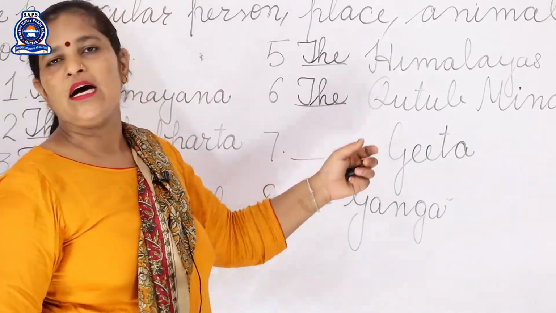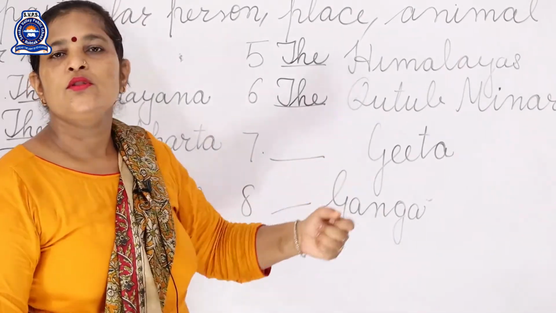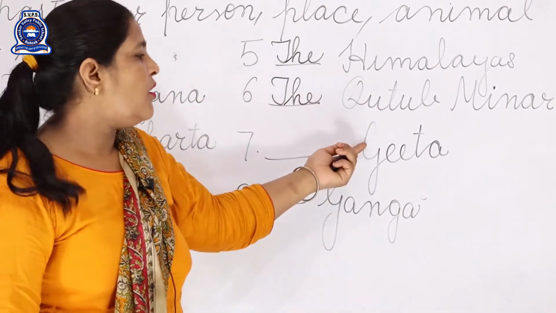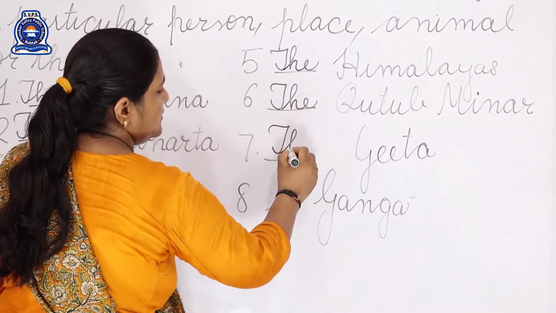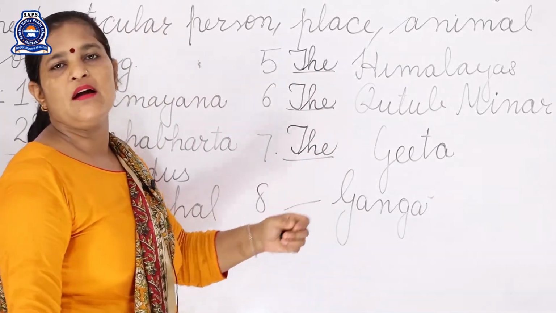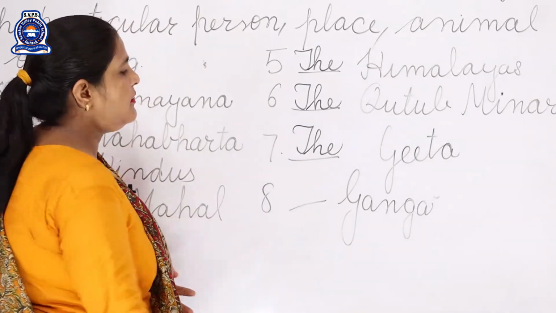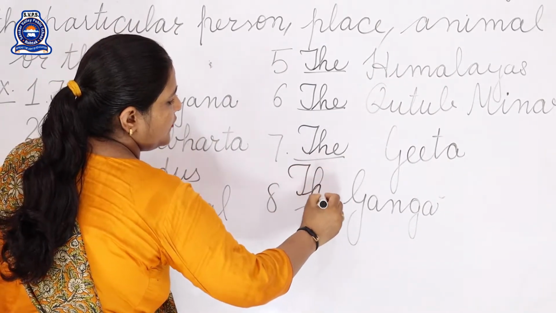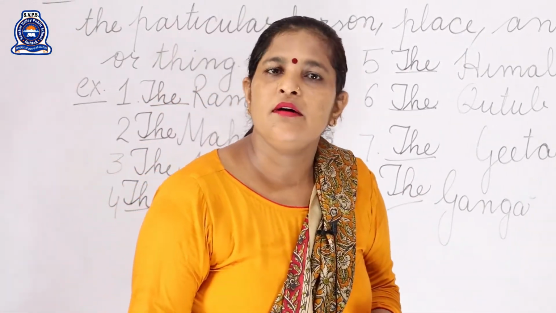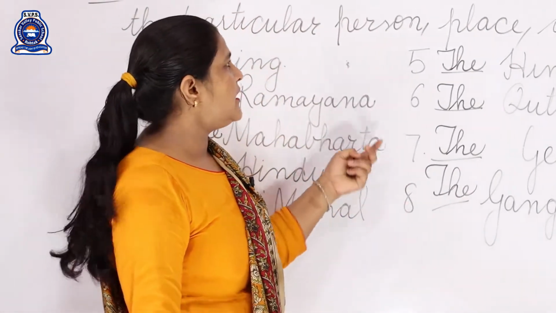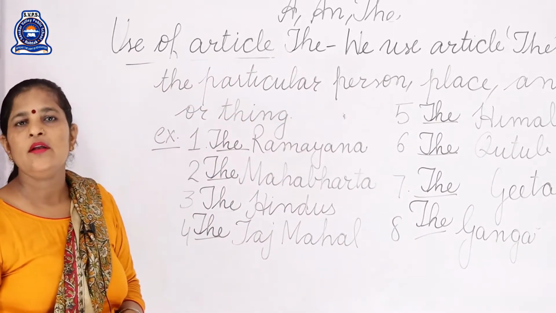Next one is beta Gita. Gita is the holy book of Hindus. So Gita is a holy book. It is a particular name of book. So we have to fill article the. And next one is Ganga. Ganga is a holy river of Hindus. So we have to fill article the here. Why we have to fill here article the? Because Ganga is the particular name of a river. I think beta it is clear to you. We use article the before the particular person, place, animal or thing.